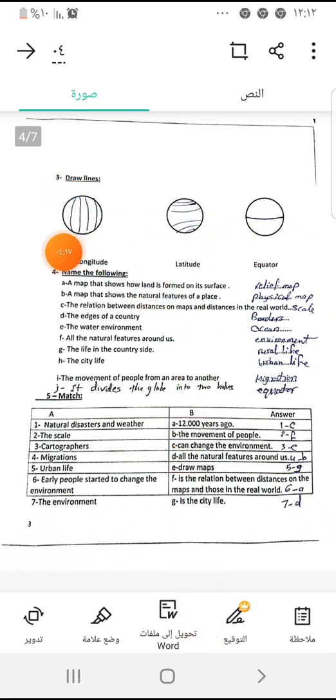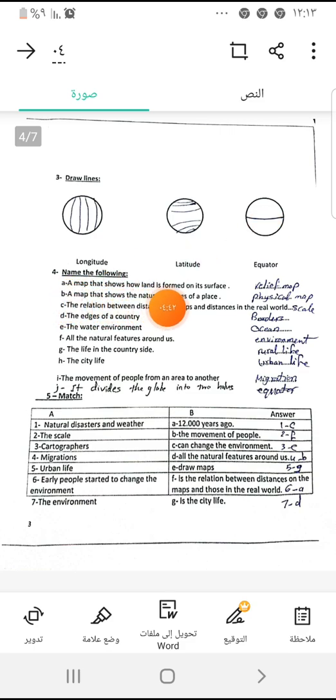Can you see these lines? For example, these are longitude lines from north to south. Latitude lines are from east to west, up and down the equator, and the line in the middle, the equator, that divides the globe into 2 halves, north and south. Only cartographers draw these imaginary lines, and they are very important to help us locate places.